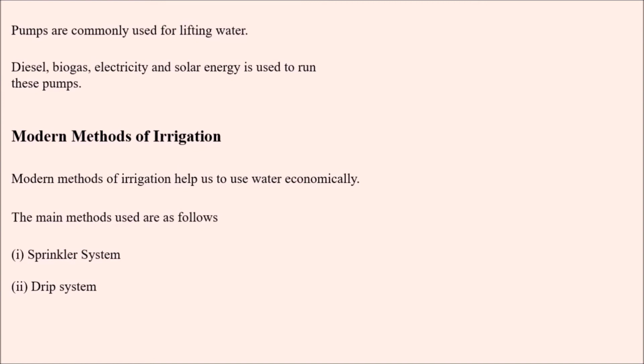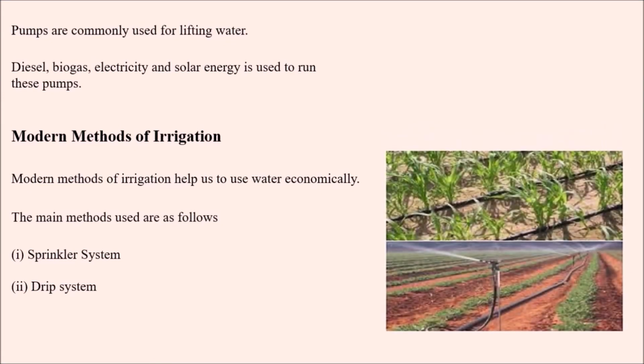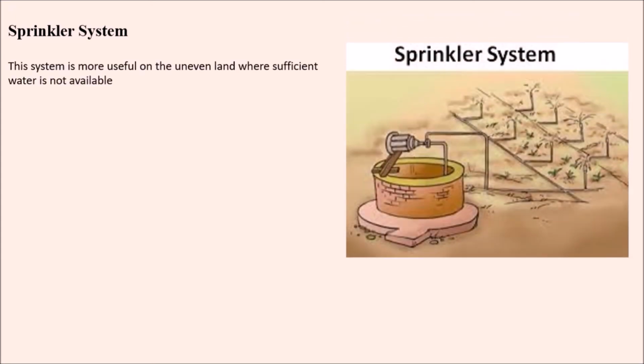What are the two methods? Sprinkler system and drip system. These two come under which category? Modern methods of irrigation. We can see the images here. First, the sprinkler system. What is the sprinkler system, we'll see here. The system is more useful on uneven land where sufficient water is not available.